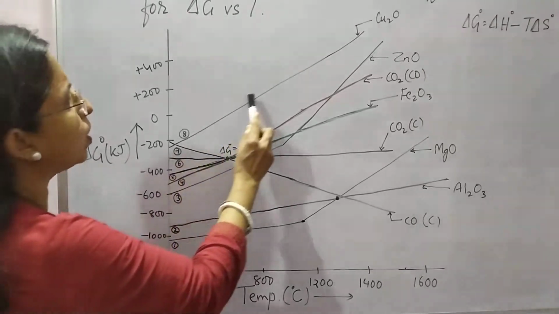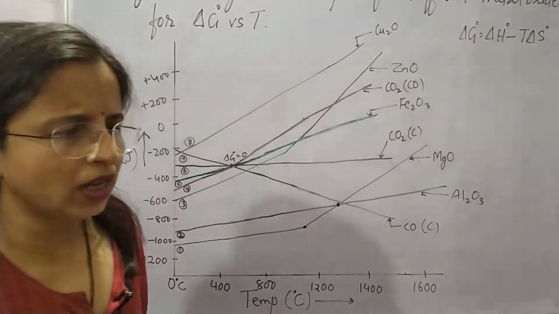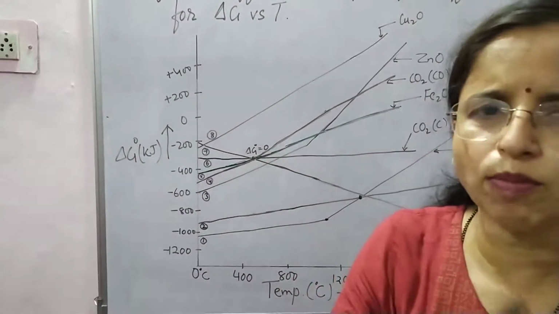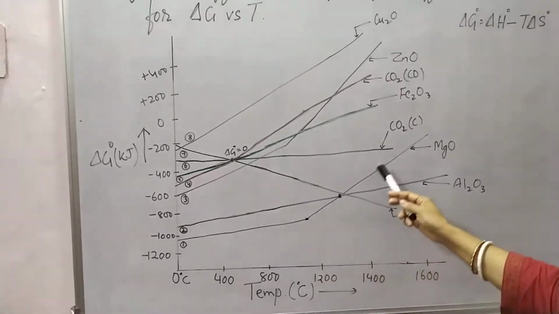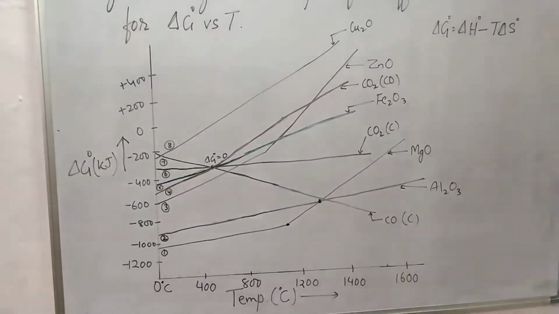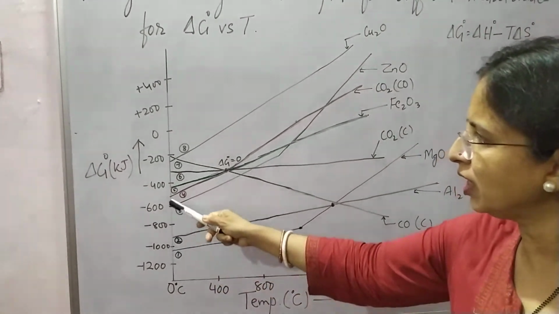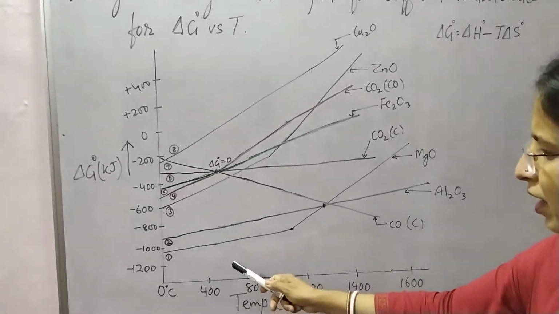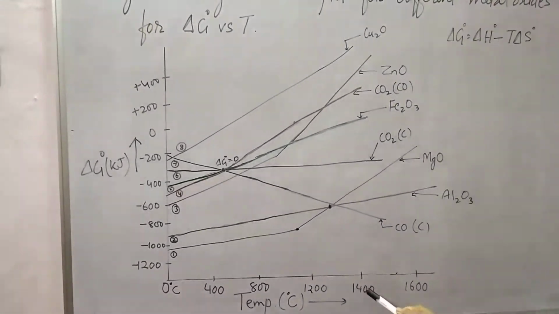And the eighth plot is for copper oxide. If you observe the plots carefully, most of them show an upward slope. So we can predict that delta G naught is increasing with the increase of temperature.